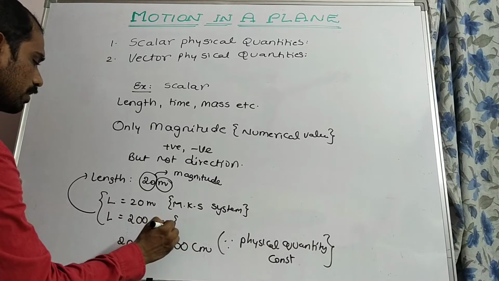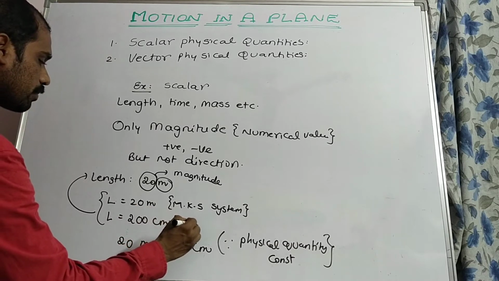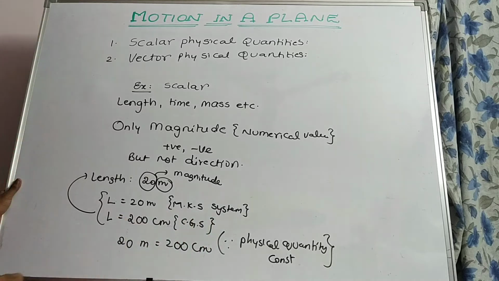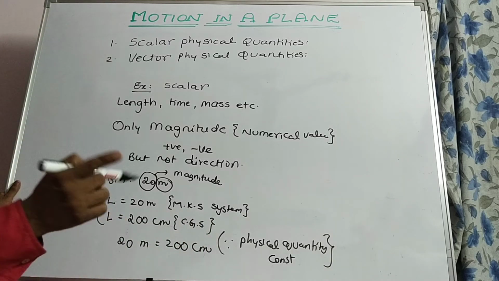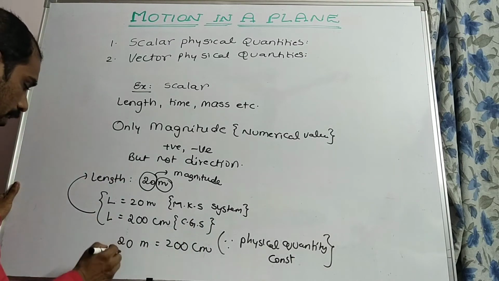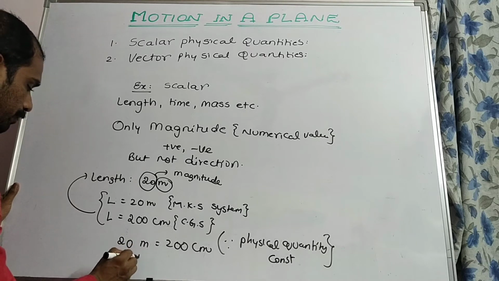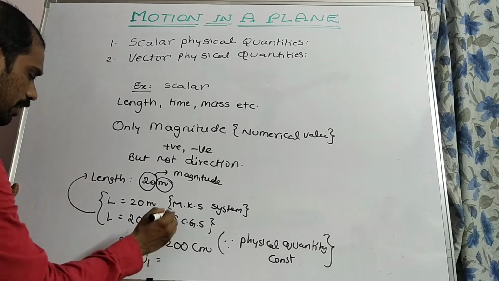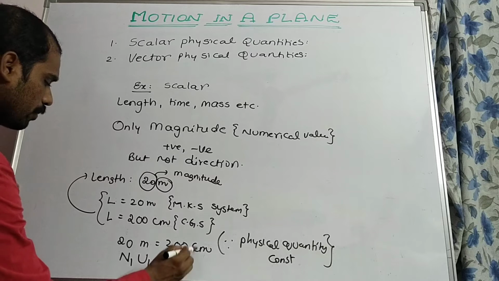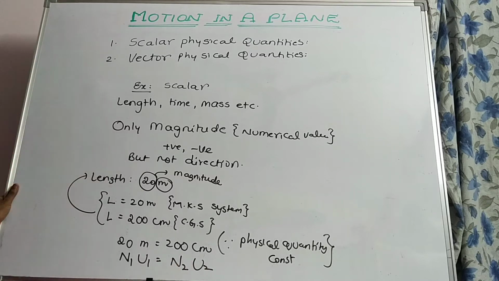Here 200 centimeter is in the CGS system. By observing this, we came to know that in the MKS system the numerical value is N1 and the unit is U1, and in the CGS system the numerical value is N2 and the unit is U2.